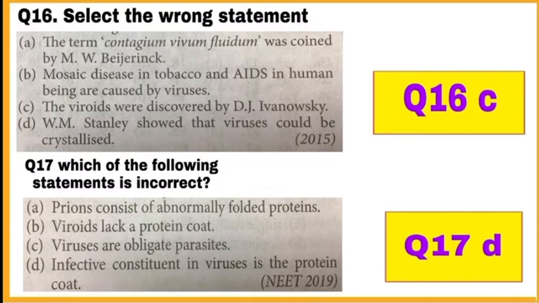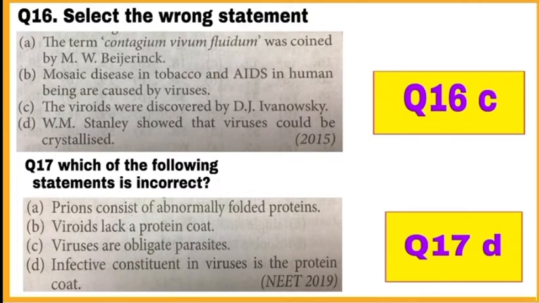Statement C. The viroids were discovered by D.J. Ivanovsky. This is wrong. In 1971, T.O. Diener discovered new infectious agent called viroids. Statement D. W.M. Stanley showed that viruses could be crystallized. This is correct. In 1935, he showed that viruses could be crystallized and crystals consist of proteins. So, out of 4 statements, statement C is incorrect. Mark C as a correct answer.